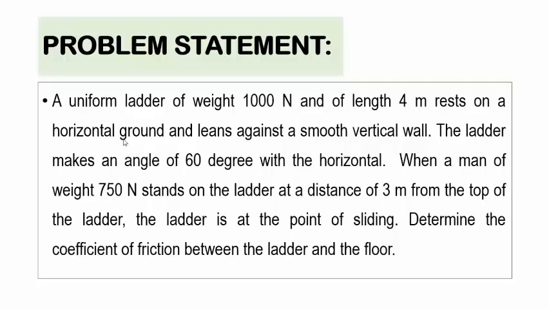A uniform ladder of weight 1000 Newton and of length 4 meter rests on a horizontal ground and leans against a smooth vertical wall. The ladder makes an angle of 60 degrees with the horizontal. When a man of weight 750 Newton stands on the ladder at a distance of 3 meter from the top, the ladder is at the point of sliding. Determine the coefficient of friction between the ladder and the floor for the given case.